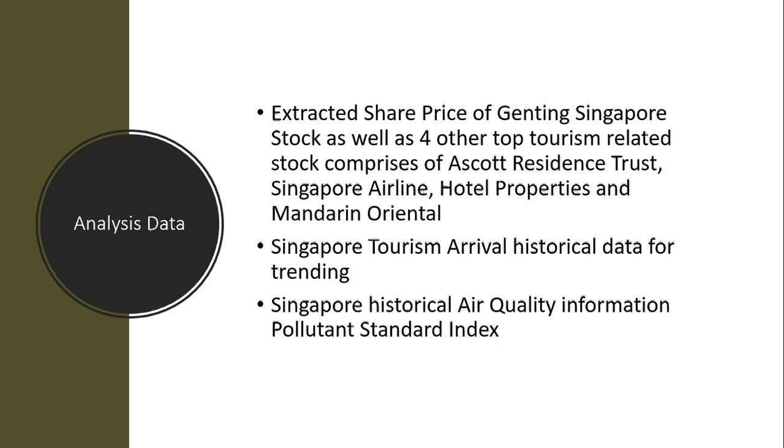And third, we are going to look into the Singapore historical air quality information, which will give us the PSI, the Pollutant Standard Index. Why we are looking into this is because the Singapore tourism arrival data, even though it is very complete, is a bit lagged. The latest data that we have is up to July 2019. We don't have the data for August, September, and October. However, the air quality data, we can get it in real time up to today. And we think that the air quality is highly correlated to Singapore tourism, as well as it is going to impact the share price of Genting Singapore.